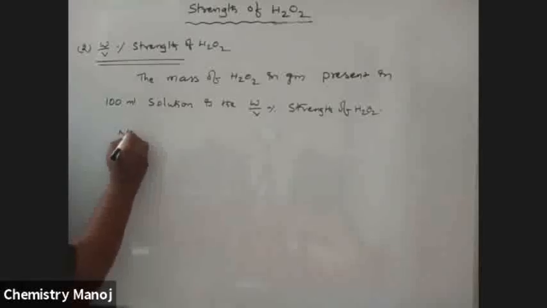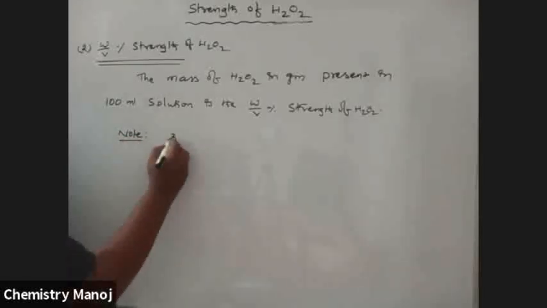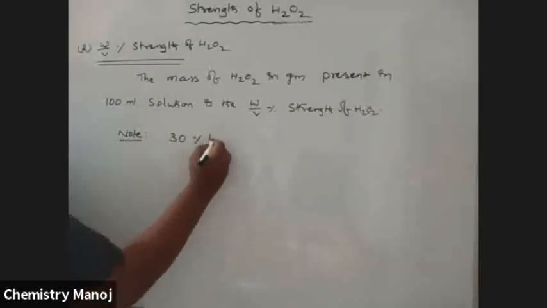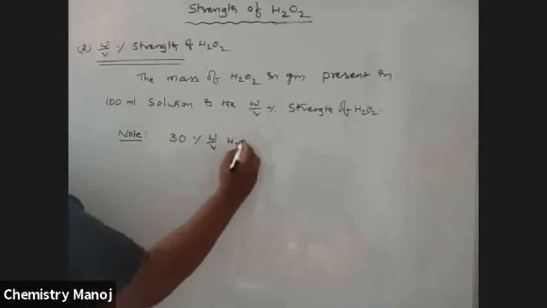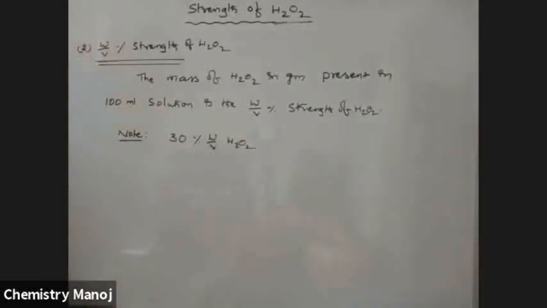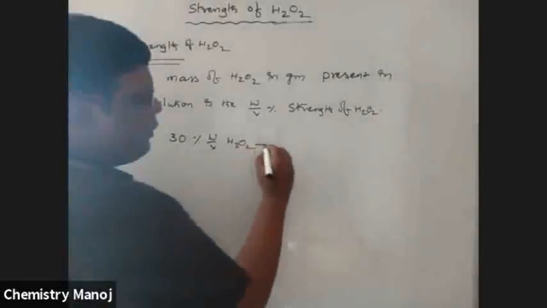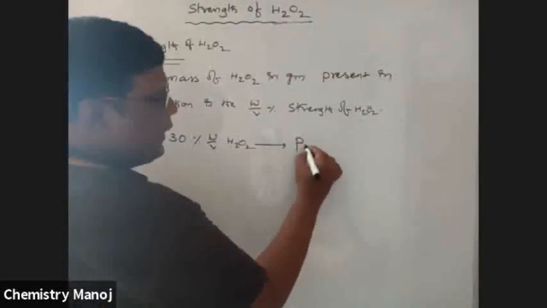Note point: 30% weight by volume H2O2 is commonly called perhydrol.